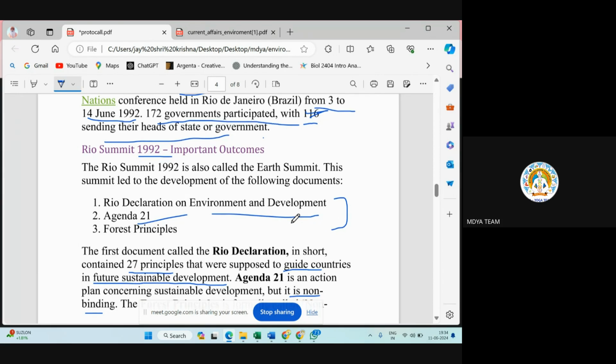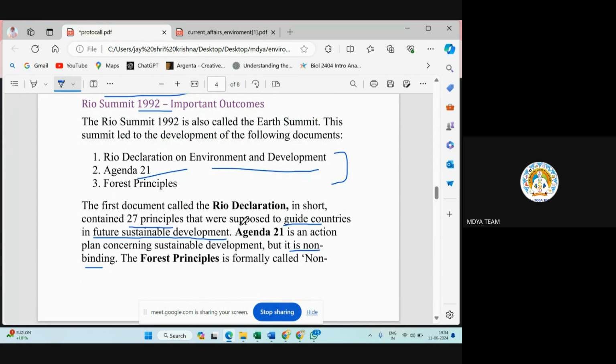It is a set of 27 principles that were supposed to guide countries toward future sustainable development, with guidelines on how you will do sustainable development for the future. Second one is Agenda 21. Agenda 21 is an action plan concerning sustainable development, but it is non-binding.